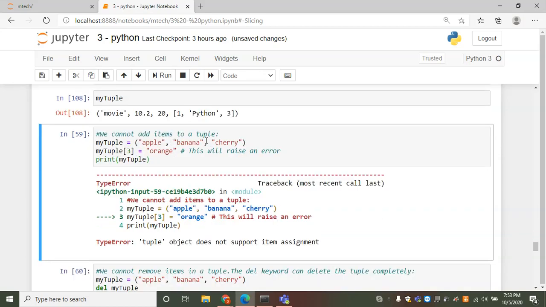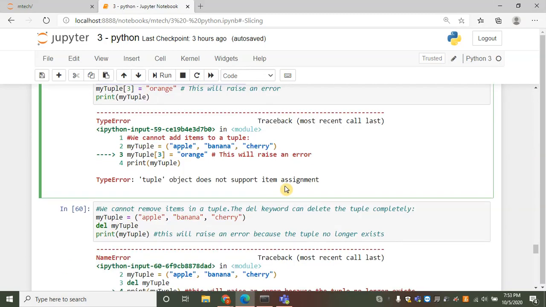So we cannot add items to a tuple. That is, a tuple cannot be extended. If I try to do so, this will lead to an error. This is my tuple, which has a list of fruits. I wanted to add another fruit at index 3. As of now, my tuple has elements up to index 2. I wanted to extend to index 3 by assigning orange to it, but I got an error saying that the tuple object does not support item assignment.